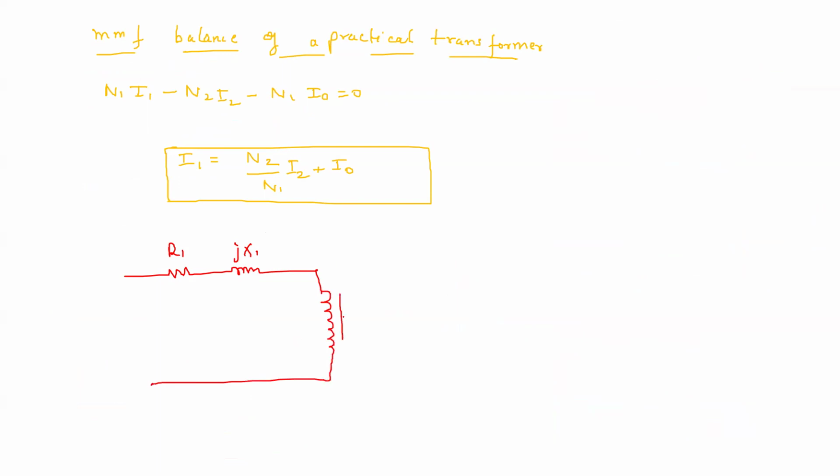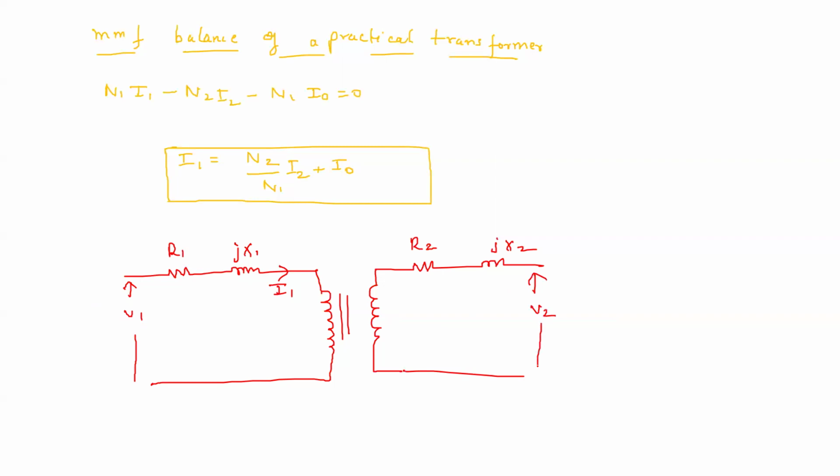Similarly on the secondary winding, you will have R2 and jX2. Here you have I1, this is V1, this is V2, and this is I2. Here this is E1 and this is E2, and this ratio is N1 to N2.